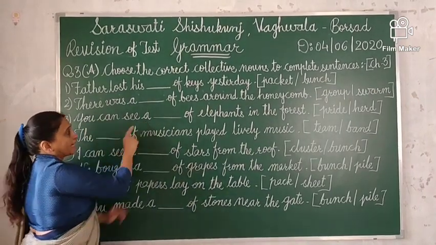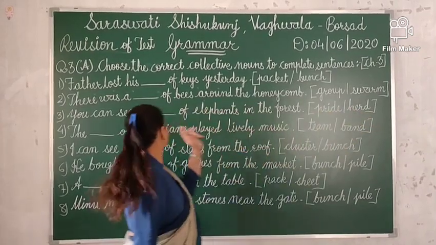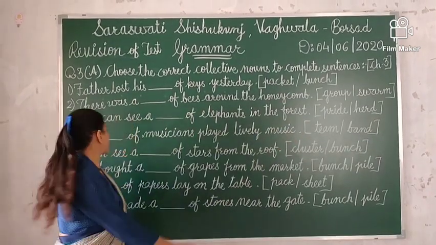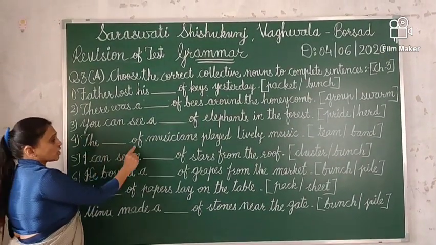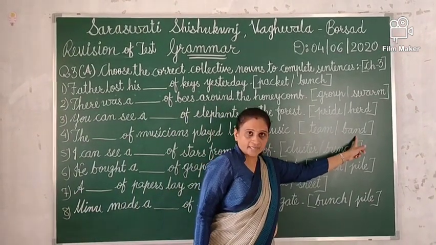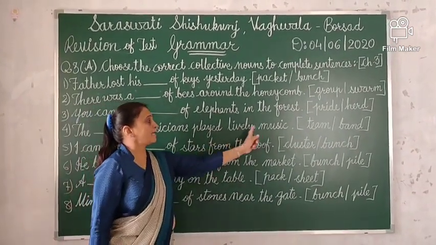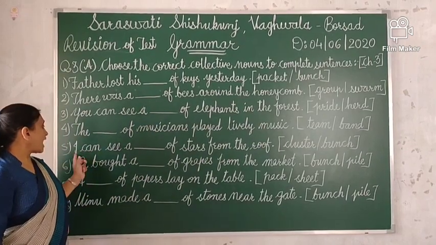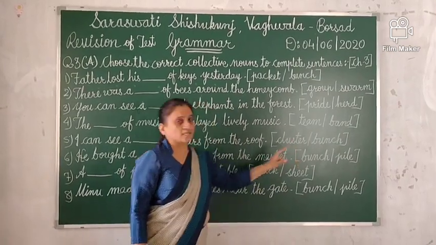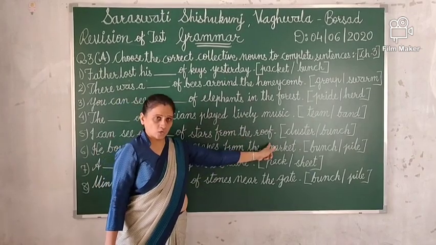You can see a dash of elephants in the forest. The answer will be herd. You can see a herd of elephants in the forest. The fourth number is the dash of musicians played lively music. Answer is band. So the band of musicians played lively music. Number 5: I can see a dash of stars from the roof. Answer is cluster. I can see a cluster of stars from the roof.